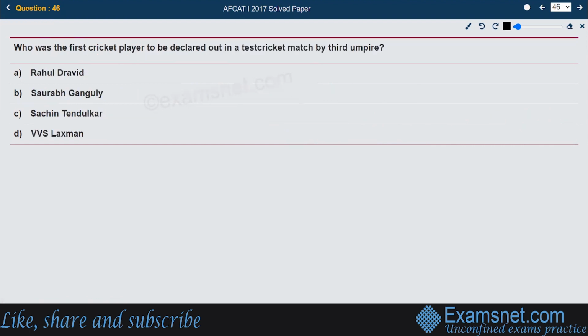Next. Who was the first cricket player to be declared out in Test cricket by the third umpire? Who was the first person declared out by the third umpire in the game of cricket? The right answer is Sachin Tendulkar. He was the first one to be dismissed, run out by the application of the third umpire, and this happened in a Test match.